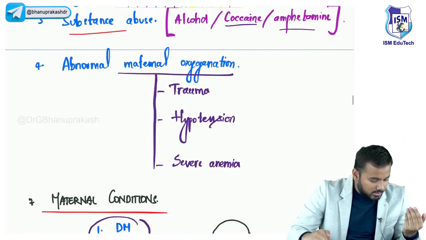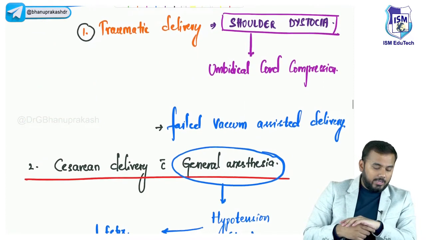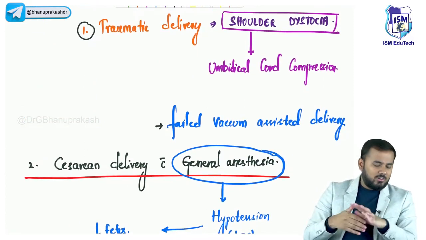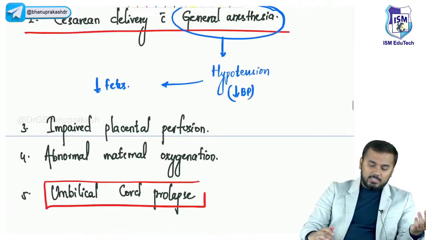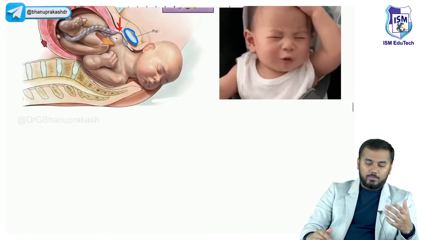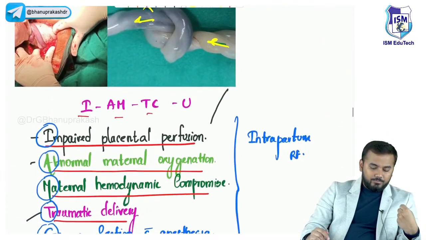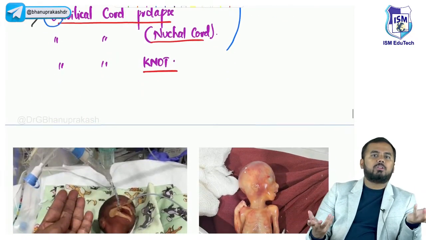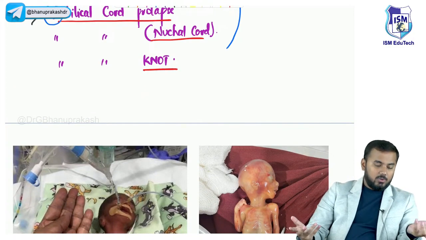All the notes are already in the Telegram group. Put the video on fast forward and look at the notes, very easily you will understand. Believe me, don't worry about that. There is nothing very complicated in this topic. The overall concept of the last topic is what are the things that lead to reduced blood supply to the fetus. That's it.